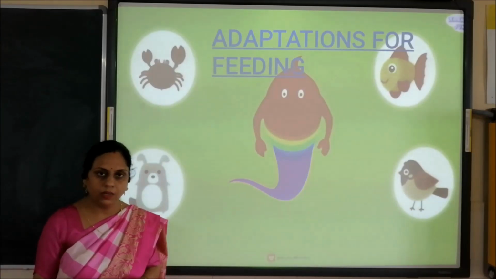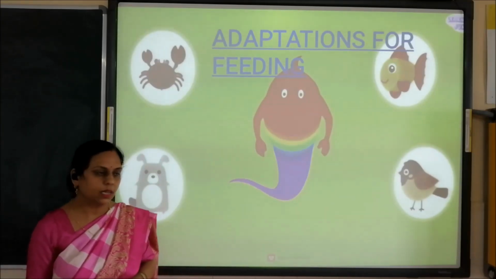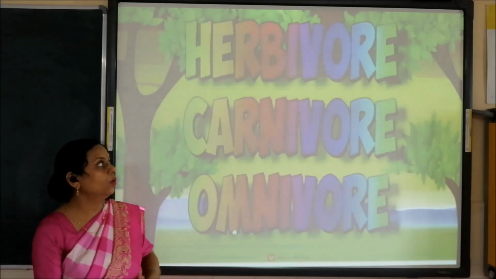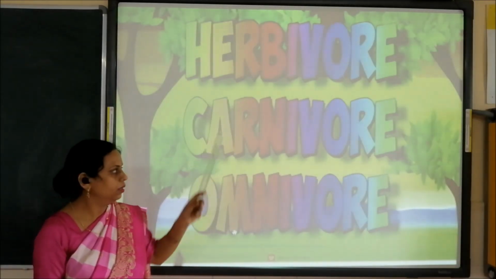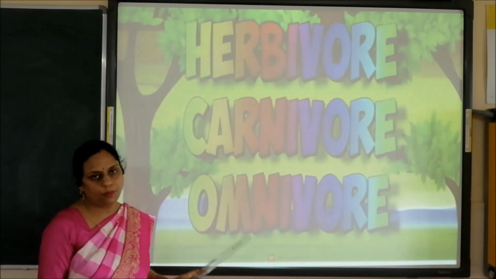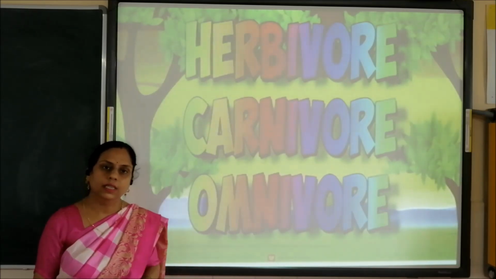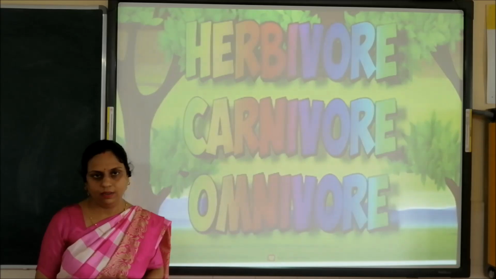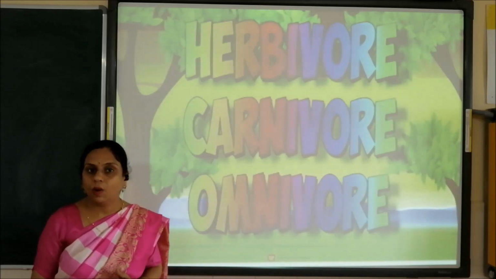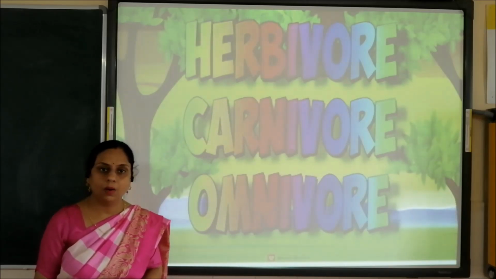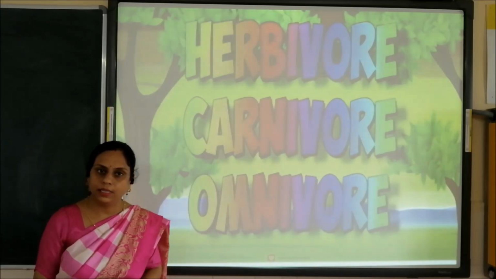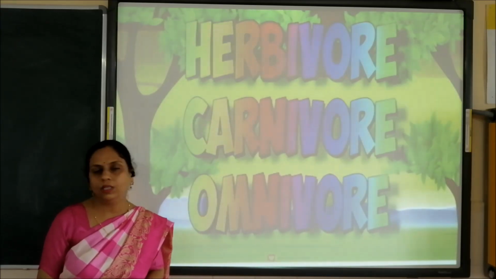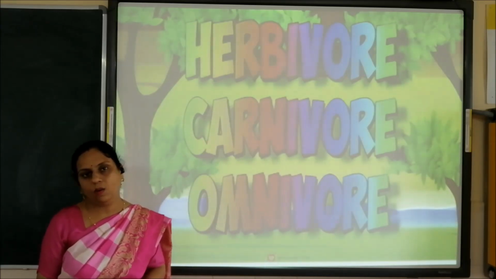On the basis of this, animals are divided into herbivores, carnivores and omnivores. Here we will discuss all these three one by one, and also learn about the birds and insects which are herbivores, carnivores or omnivores.